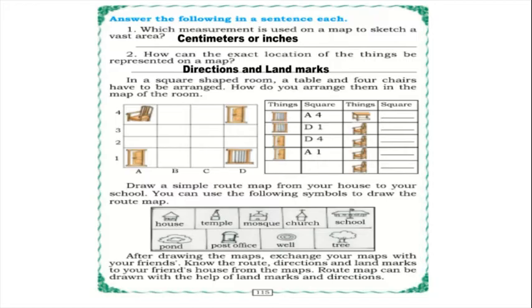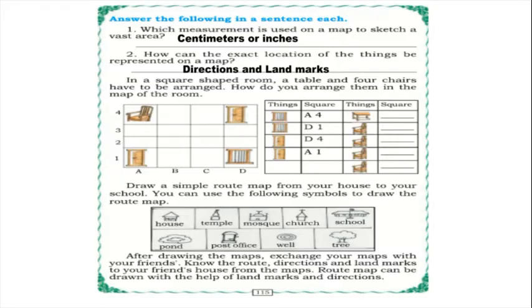Draw a simple route map from your house to your school. You can use the following symbols to draw the route map. So with the help of these landmarks, children, you should draw a simple route map from your house to your school. Many landmarks are given below.